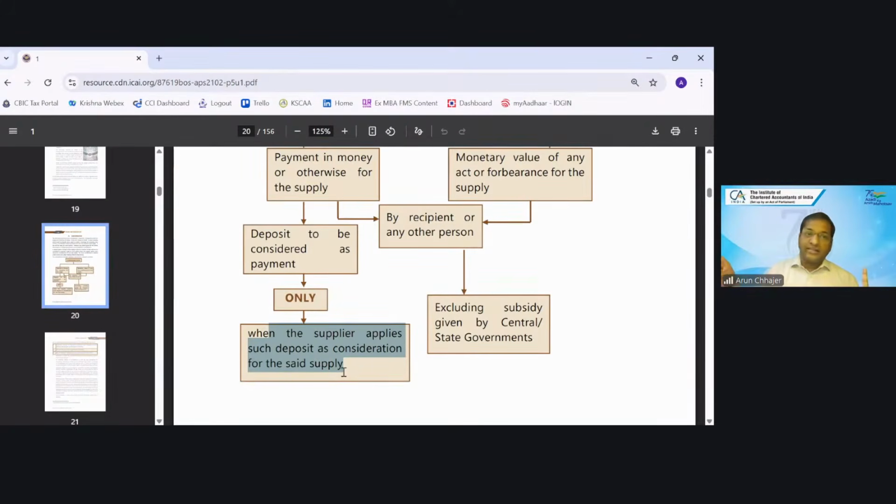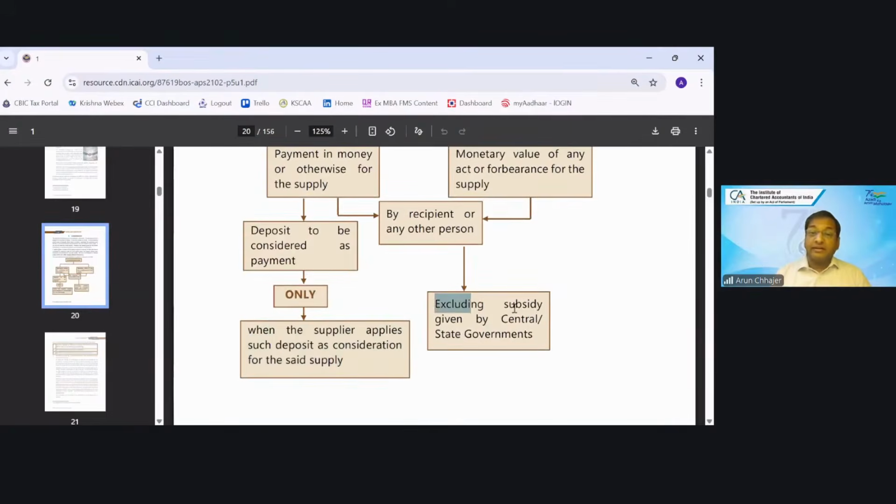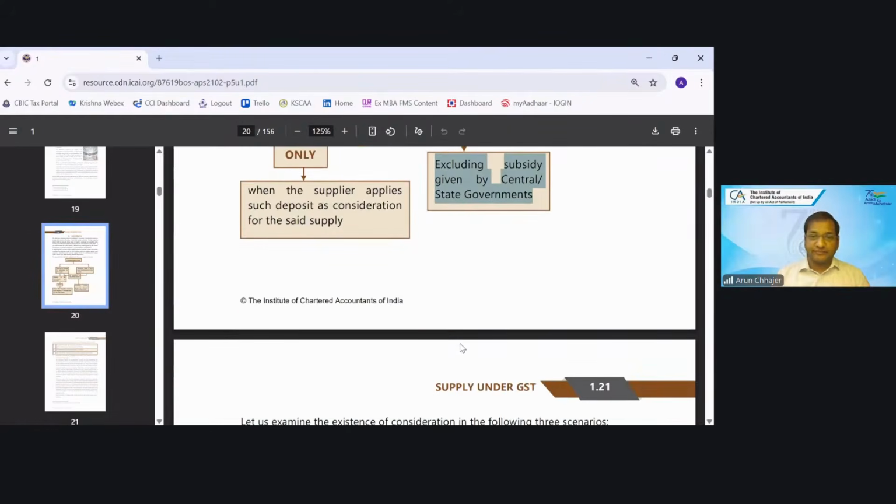At the time of vacating the office, you give the notice period and you say that kindly adjust the security deposit I had given against rent. So the security deposit will not be taxable at the time when you have given it to me. No, it will be when I, as supplier, apply it against the rent. Or subsidies given by the government will not be included or treated as consideration.